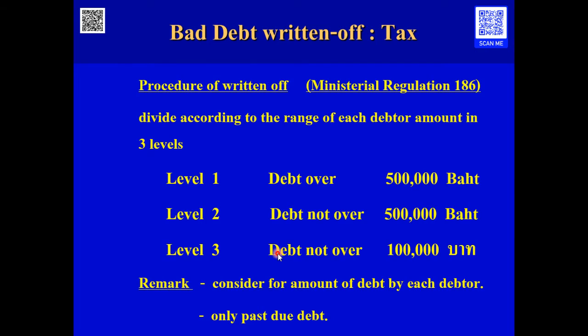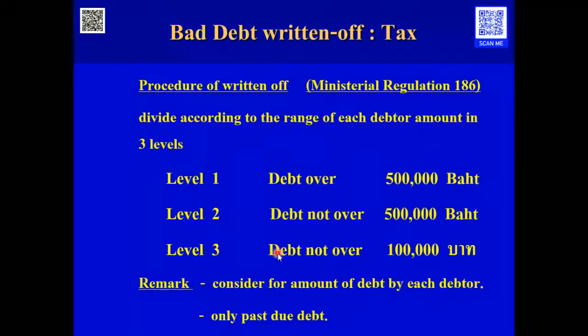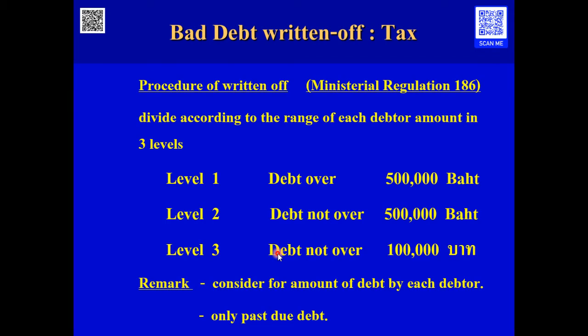The procedure to write off the bad debt is referred to in Ministerial Regulation number 186. This ministerial regulation divides the debts of each debtor into ranges. The first level is debt over 500,000 baht, the second level is debt between 100,000 baht and 500,000 baht, and the third level is debt not over 100,000 baht.